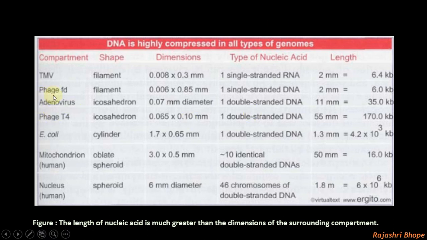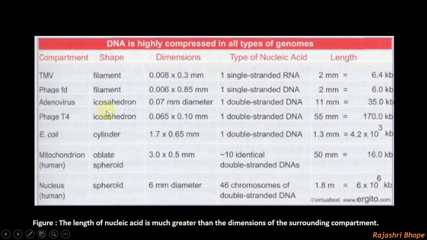Then second is Phage FD. This is also a filamentous phage. The size is smaller than the TMV. Single stranded DNA is present. Length of the DNA is the same as that of the TMV virus. Then the adenovirus.